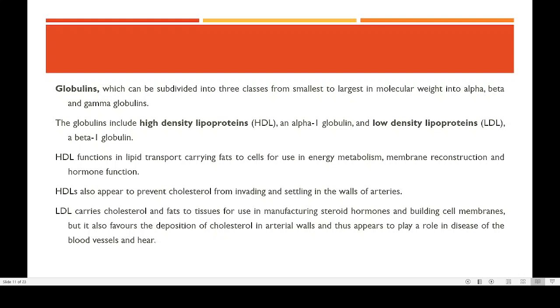That is why you may have heard that LDL is a bad cholesterol and HDL is a good cholesterol, because both HDL and LDL are not actually fat, they are actually protein. But LDL will promote the deposition of fat or cholesterol on the wall of the artery. HDL will be transporting this cholesterol into the body cells. So this is how the functions of LDL and HDL are related.